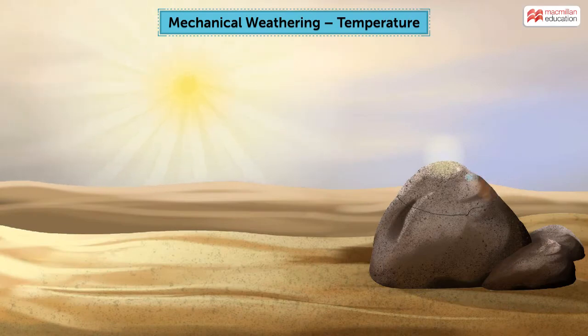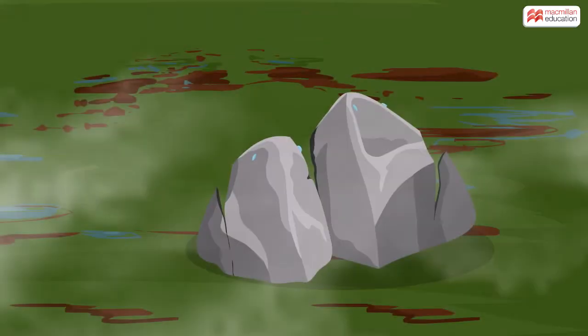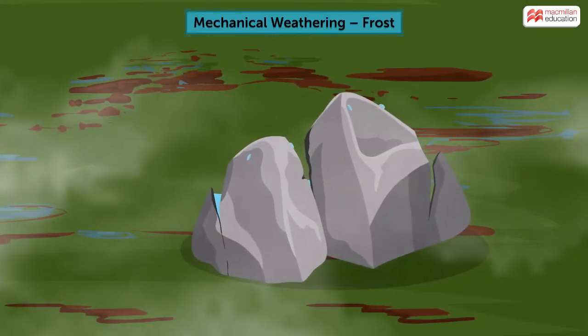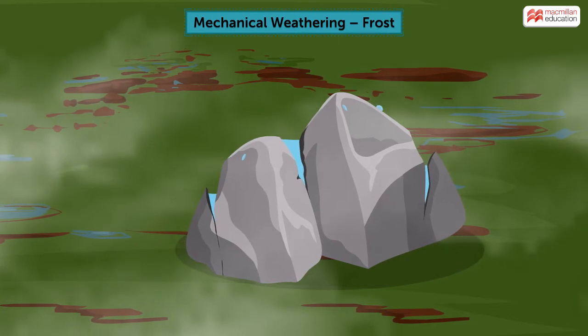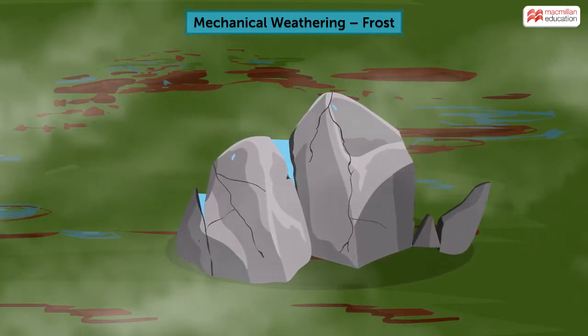Cyclic expansion under the sun's heat and contraction at night cause the rocks to crack and break down. In cold and moisture-rich areas, water that accumulates in the rock crevices freezes and expands, causing the rock to break down.